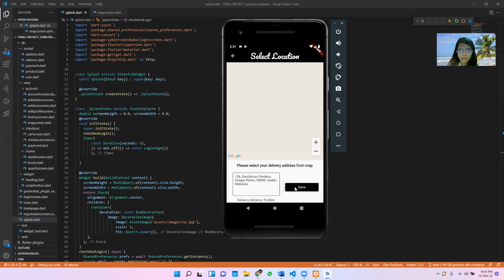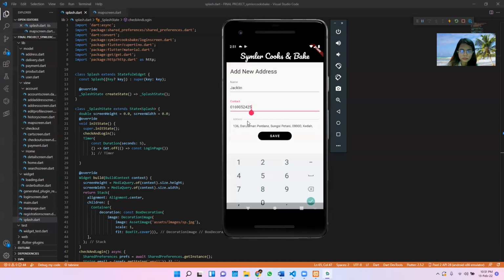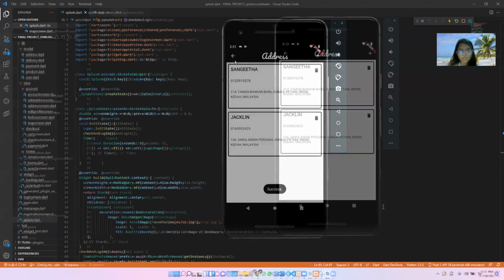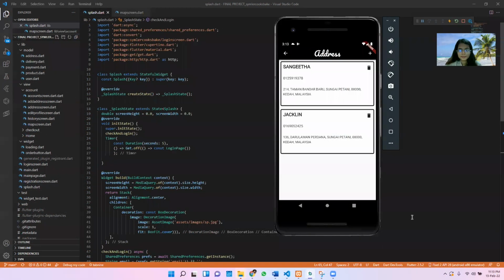Okay, this thing, let's save, and see if the delivery is already automatically counted as well. Okay, save. Okay. Yeah, now as you can see, we already successfully stored two addresses, which is for Sangeeta as well as Jacqueline.